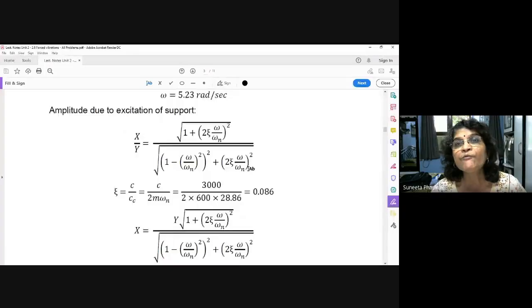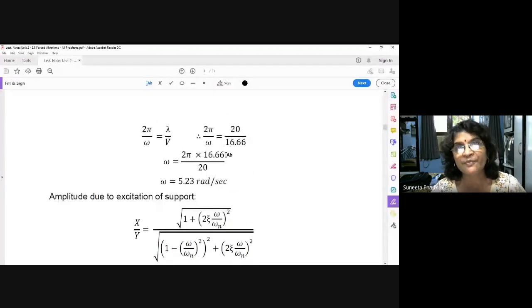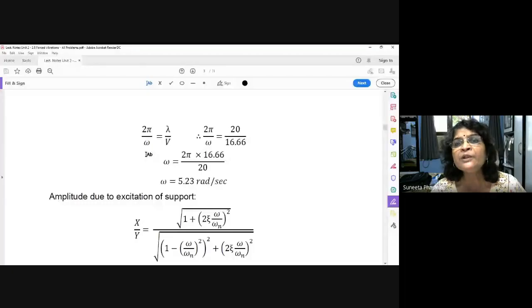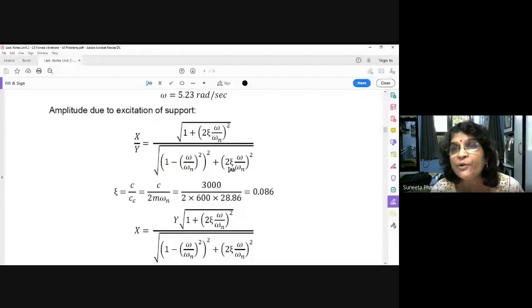What about omega n? See here, I told you that you will need this formula, because here omega can be found out from this formula. We need to find out zeta, we need to find out omega, and omega n also. Then and only then we can find out capital X.